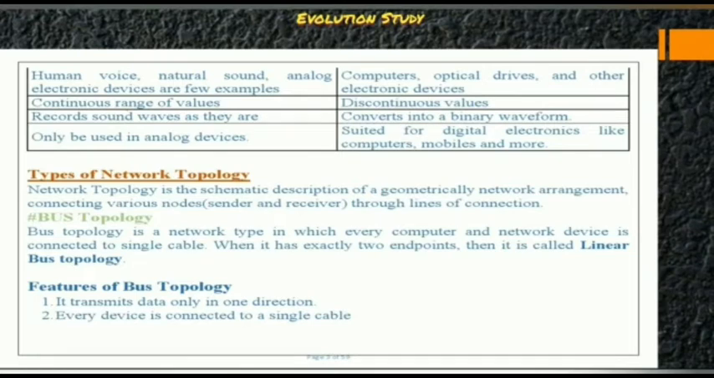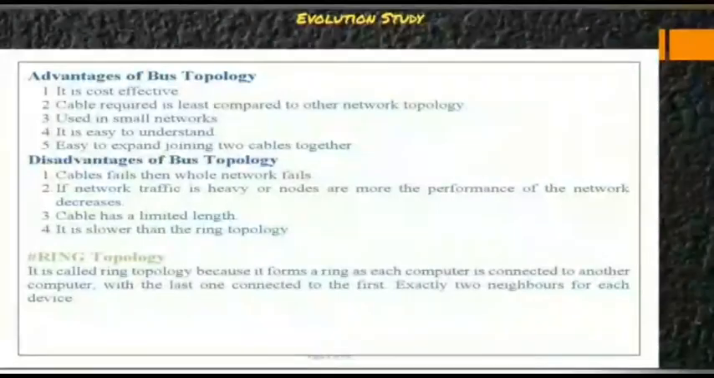Now, what are the features of bus topology? First, it transmits the data only in one direction. Second, every device is connected to a single cable. Now comes the advantages of bus topology. It is cost effective. Next, the cable required is least compared to the other network topologies. It is used in small networks, it is easy to understand and easy to expand by joining two cables together.